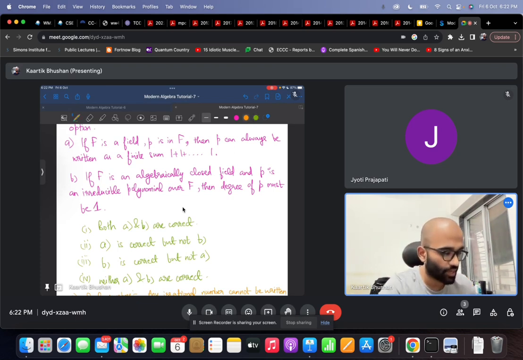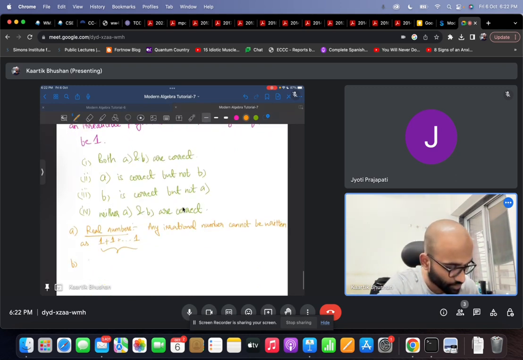Option B says that if F is an algebraically closed field and, okay, so what's an algebraically closed field?